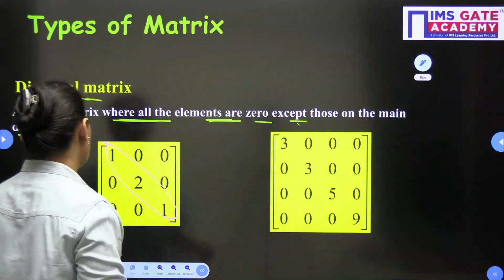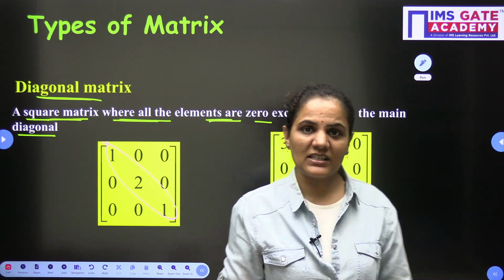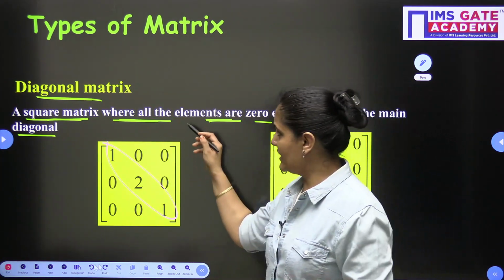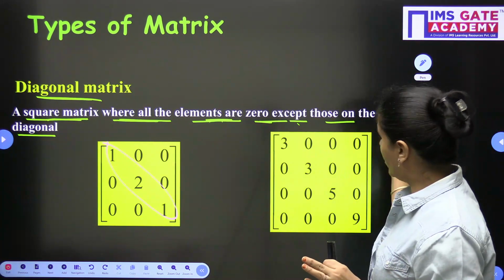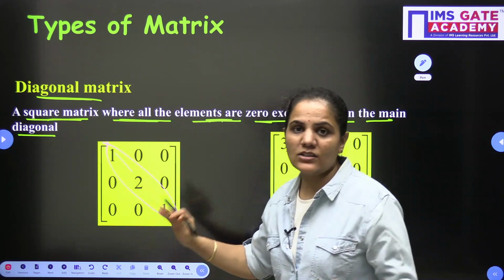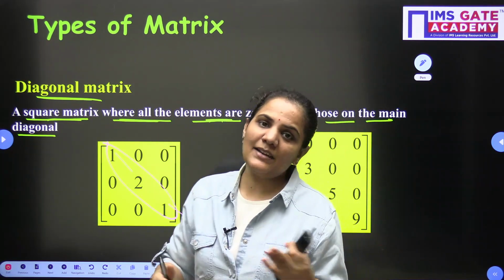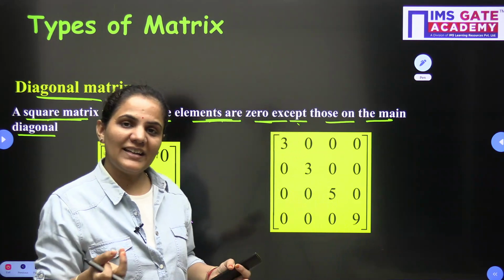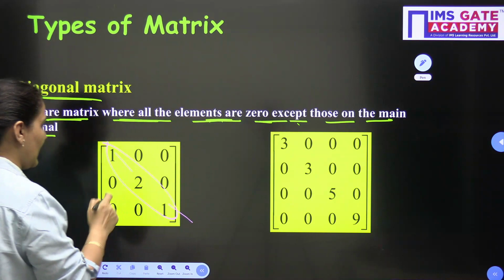Okay. Now, when we are talking about the definition of the diagonal matrix, we can relate it as a square matrix where all the elements are 0 except those on the main diagonal. So other than the principal diagonal elements, all elements are 0. Even the principal diagonal elements can be 0, but at least we should have one non-zero principal diagonal element.